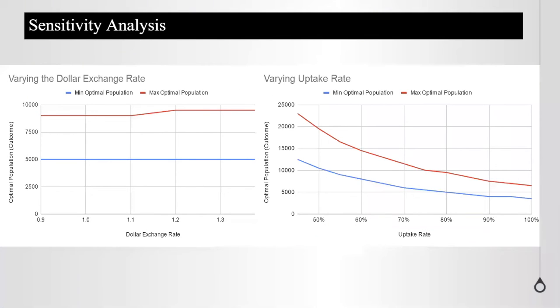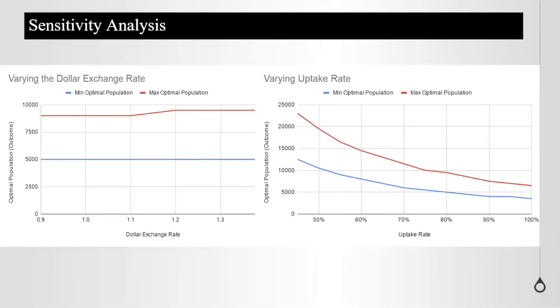So we wanted to do a little sensitivity analysis and figure out how sensitive these numbers were to changes in our assumptions. Two key assumptions we had were the dollar exchange rate and the uptake rate. What we found was that as you vary the dollar exchange rate, the optimal population for investment stays roughly the same, right? So that's why you see flat lines. The dollar exchange rate played into a couple of our costing models, and so that was why it was a variable of interest and high uncertainty.